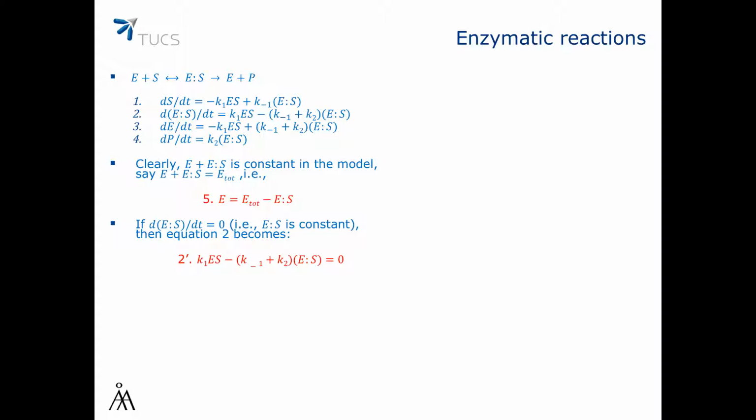Now, if the differential of E bound to S is 0, in other words, if E bound to S is constant, then equation 2 becomes simply K1 E S minus (K minus 1 plus K2) times E bound to S equals 0. Then 2' can be rewritten based on 5. And when we replace E with the expression E total minus E bound to S, we are going to get this equation.